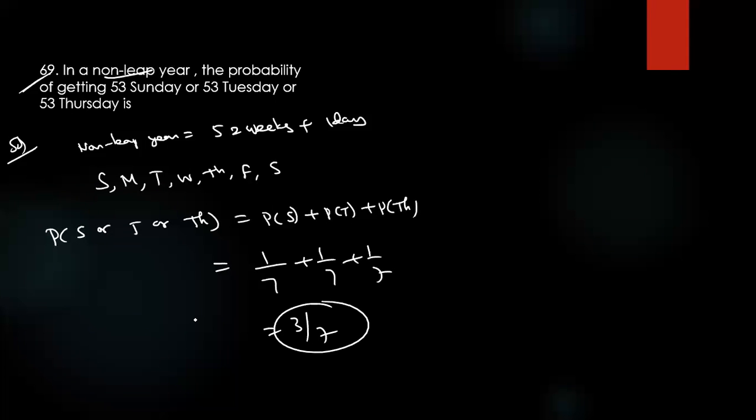How many ways can you choose them? Probability of Sunday or probability of Tuesday or probability of Thursday. Okay, mutually exclusive events. P of S means how much? How many days? Sunday, only one. Total days are 7. So the answer is 3 by 7. That is the answer. Option C.